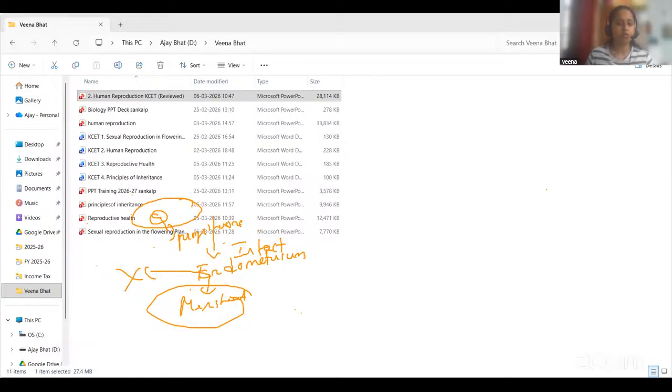So what result can we predict here? If the corpus luteum fails to degenerate, it keeps secreting progesterone, and even without fertilization, the endometrium due to the progesterone is still intact, so there is no menstruation. It is not a pregnancy because there is no fertilization. The result we can predict is option B, menstruation delayed.